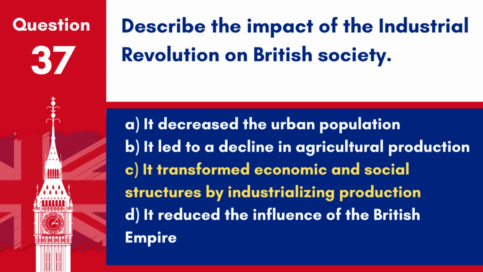Answer C. It transformed economic and social structures by industrializing production. The Industrial Revolution had a profound impact on British society, notably by shifting the economy from agrarian-based to industrial-based and dramatically altering the social landscape.